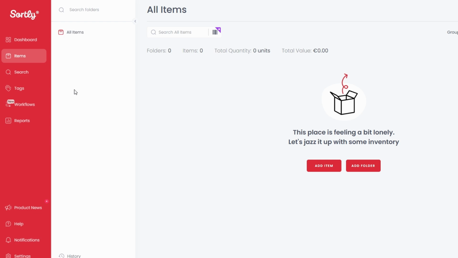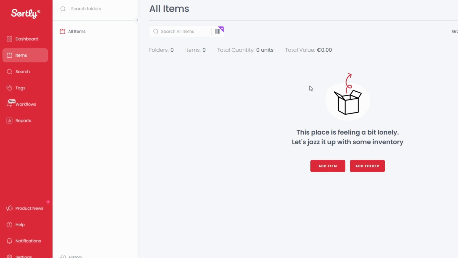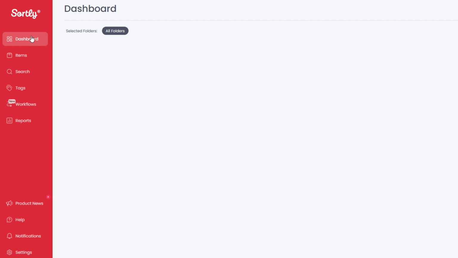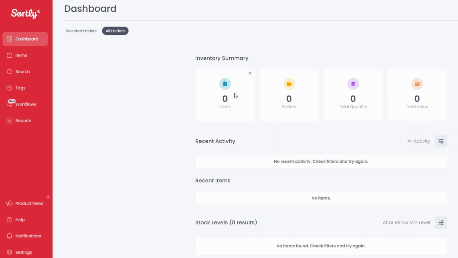The free trial not only gives you access to essential tools but also lets you experiment with Sortly's advanced features, like generating reports or managing user permissions for teams. It's a fantastic way to familiarize yourself with the platform's capabilities and decide whether it's the right fit for your needs. The Sortly dashboard is your command center, where all inventory management takes place.